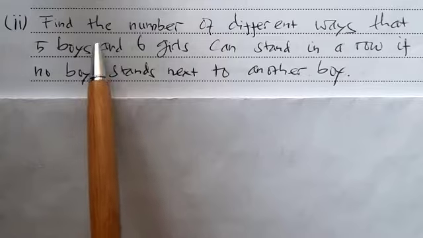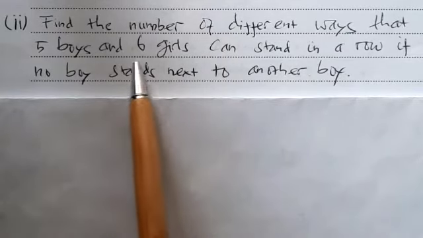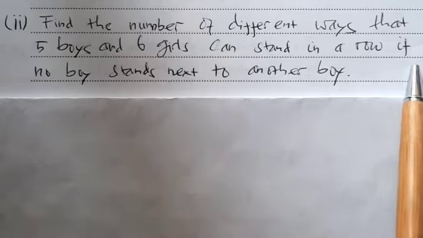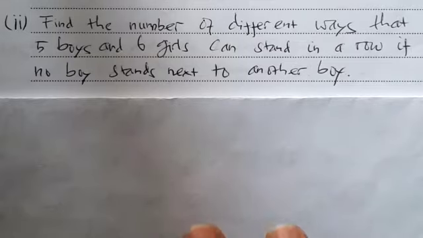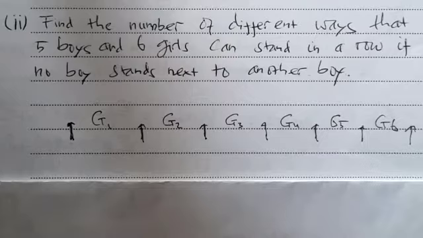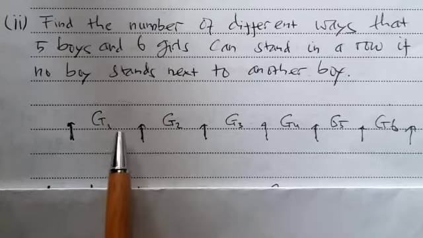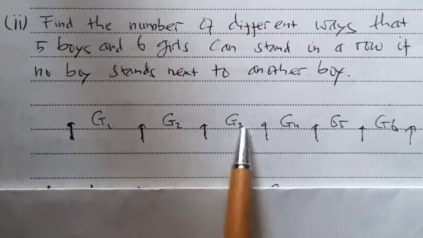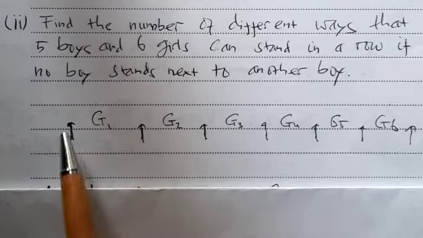Part 2. Find the number of different ways that 5 boys and 6 girls can stand in a row if no boy stands next to another boy. This means boys have to be separated by girls. Thus here we have 6 girls, 1, 2, 3, 4, 5 and 6, and then gaps.